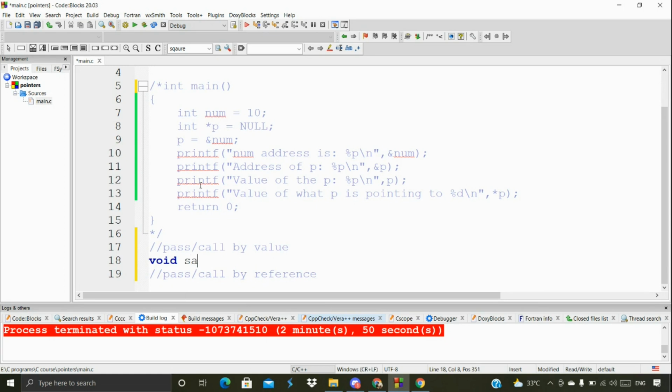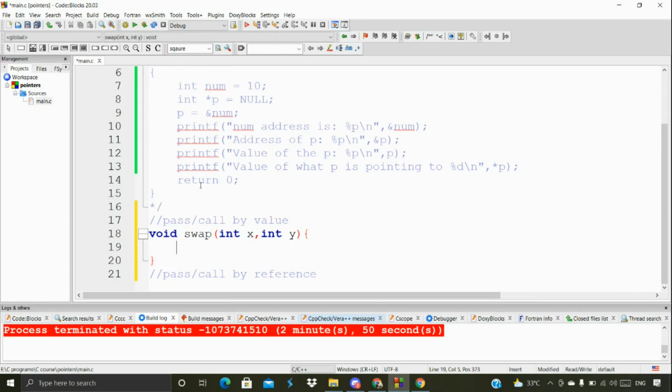Here I'm going to write a user defined function like swap. I don't know if you guys are already familiar with swap. Then it's fine, or else I'll also explain about the swap, so no need to worry. What swap means is that we're going to change the values of two variables. For example, x value is 10 and y value is 20. This swap function is going to interchange the values, so that x becomes y and y becomes x.